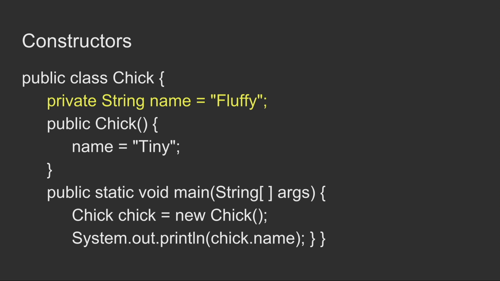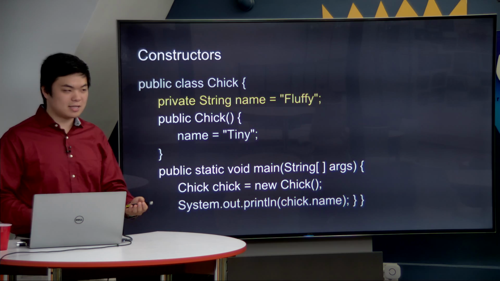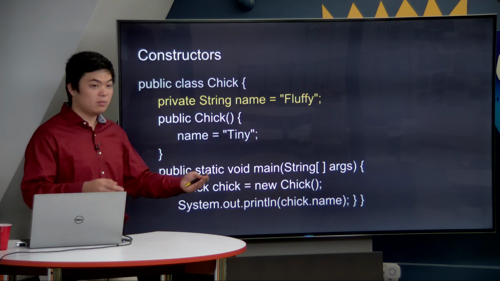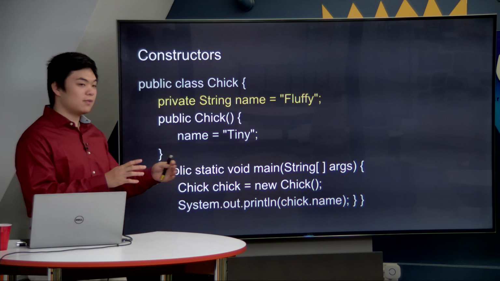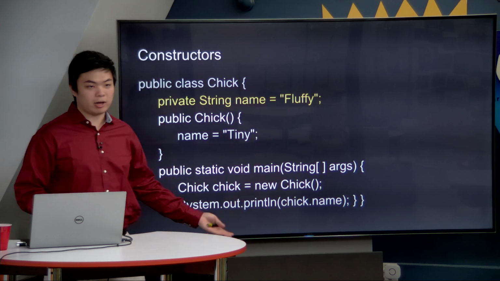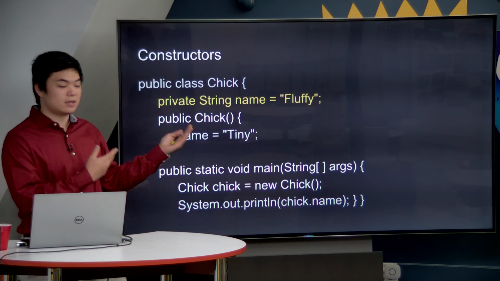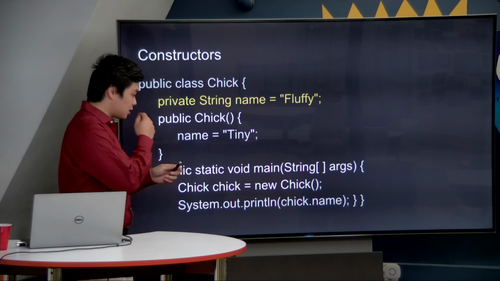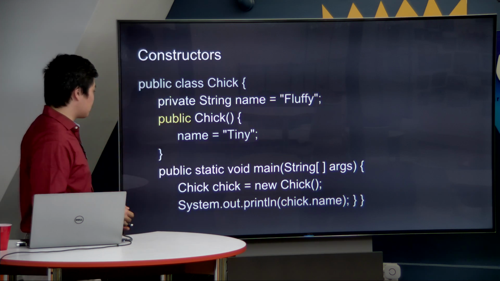We put fluffy. Notice here that this is a little bit different from the argument that we saw on the previous slide, which had this new string inside of the line. Why don't we have a new string inside of this line? Well, that's because Java recognizes that string is a special class. People are going to be using string a lot, and even though Java doesn't make it a primitive type, it does simplify it so that we don't have to put the new operator every single time we create an instance of this object. That's just to cut down on the hassle that programmers have to go through.